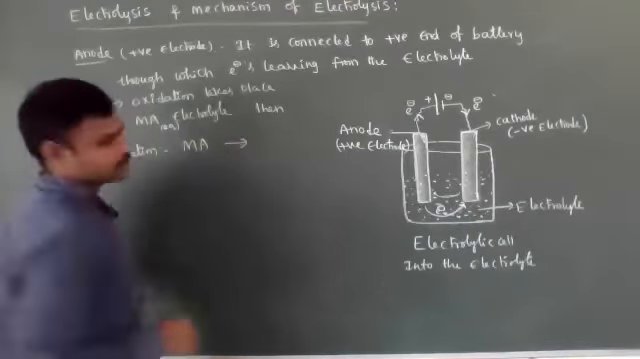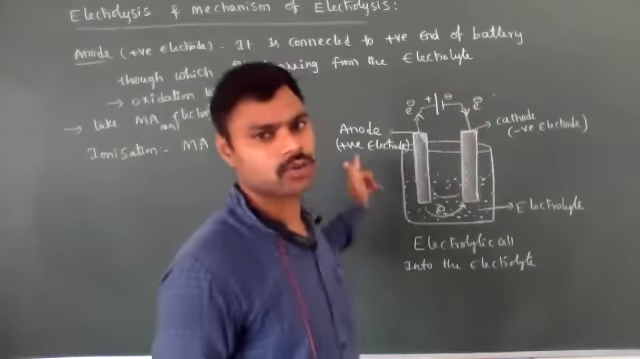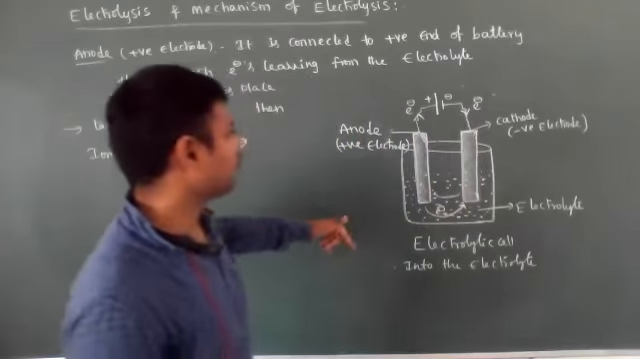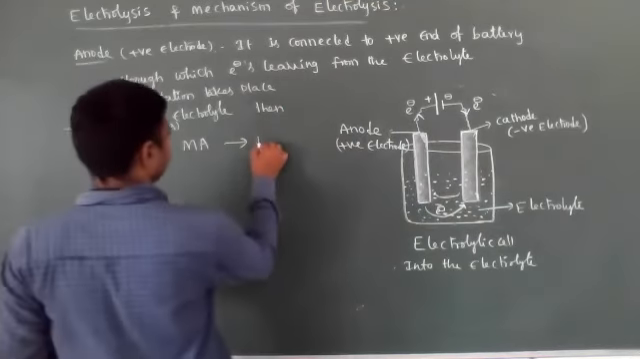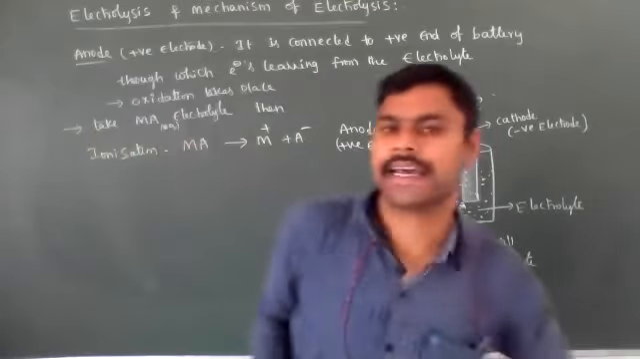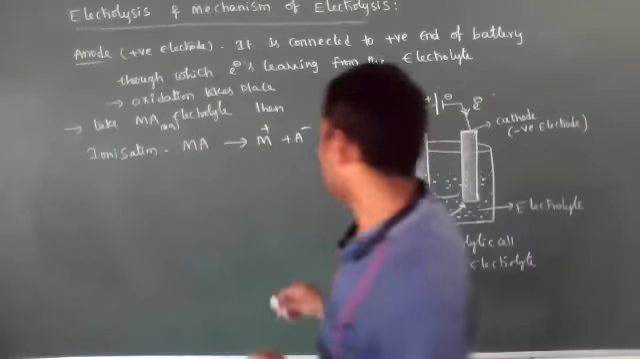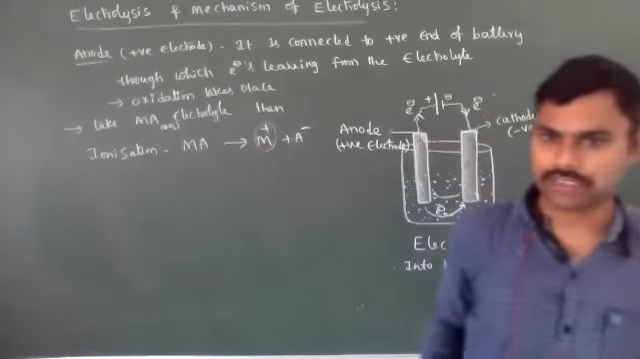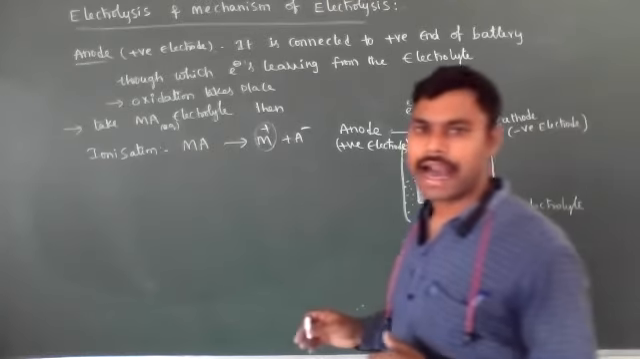By passing electric current from the external source, the battery, from cathode side to anode side. Means the current is entering from the cathode side and leaving from the anode. Then immediately the electrolyte will be ionized to form positive and negative ions. The positive ions are called cations, and the negative ions are called anions. The positive ions move towards the cathode side and negative ions move towards the anode side.